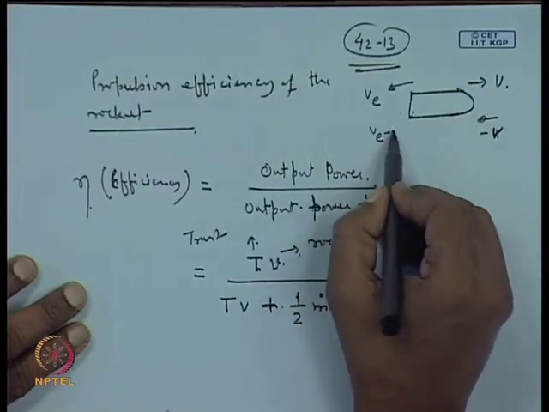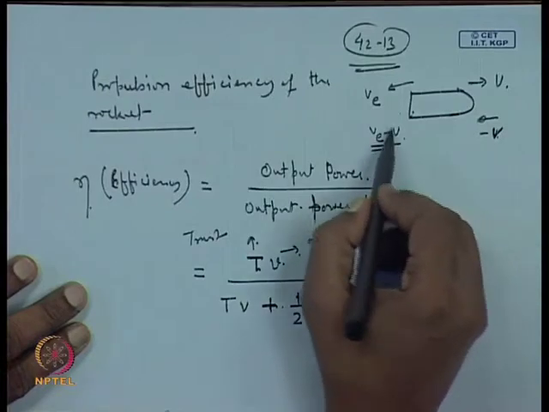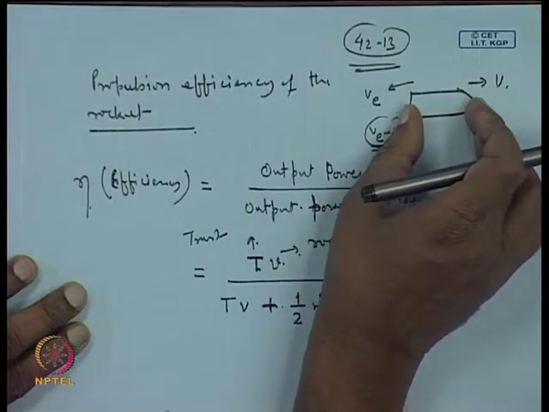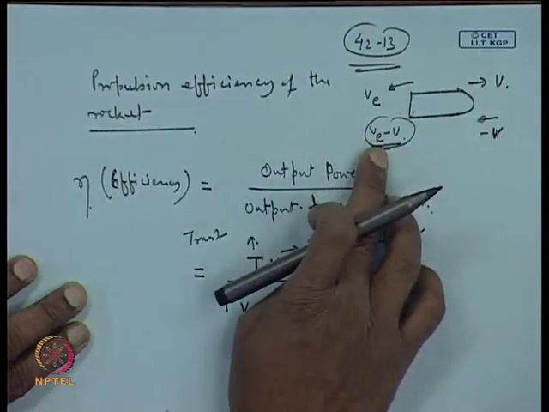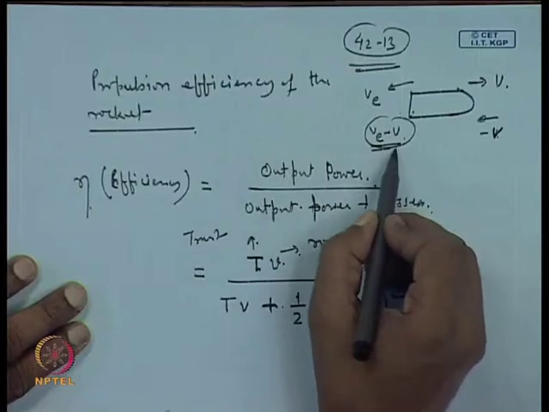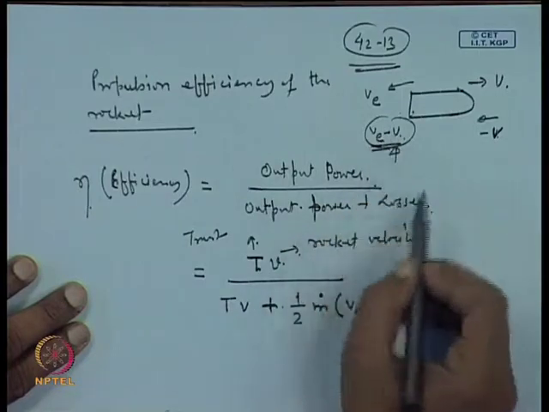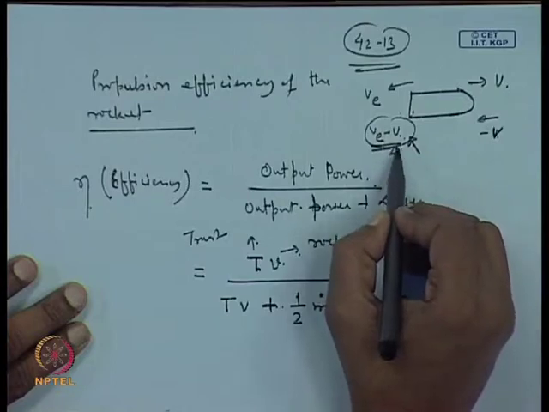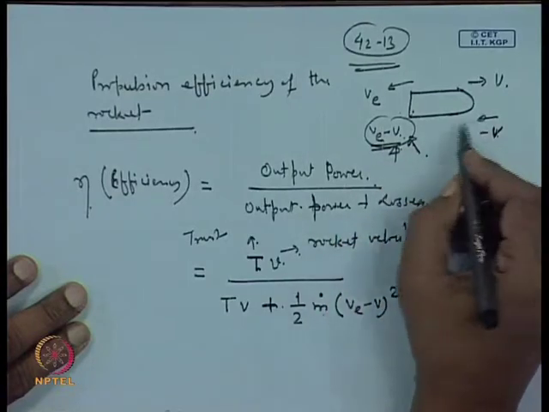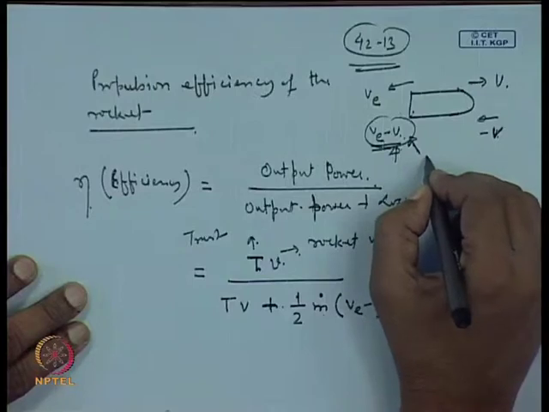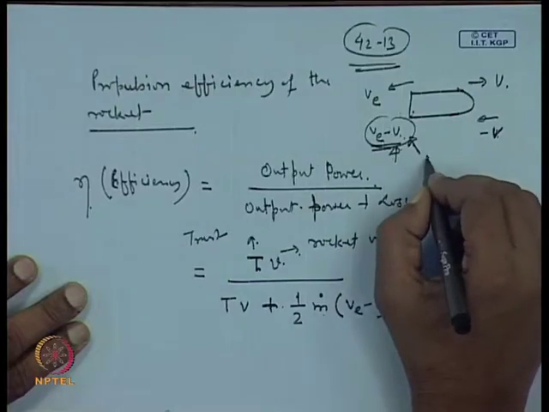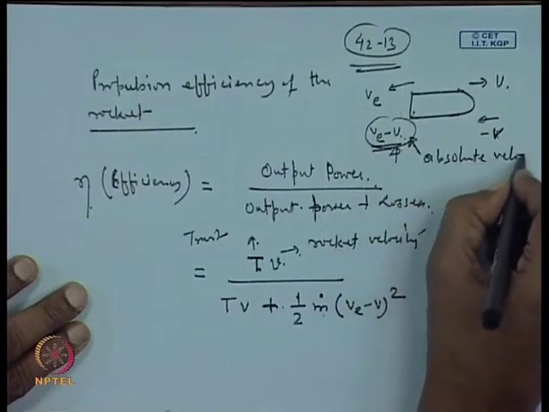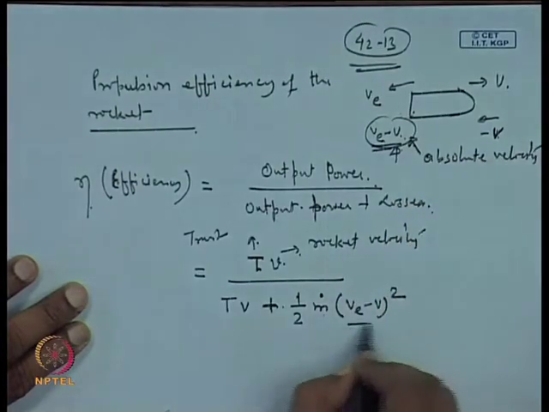So, this is v minus V. So, the rocket comes to halt. So, it is in a stationary condition, and then with respect to that, with what velocity is the propellant mass moving? So, that gives you v minus V. So, this is the propellant escape velocity with respect to an inertial reference frame. Okay. So, this is its absolute velocity, basically absolute velocity. So, it is a magnitude we are taking.